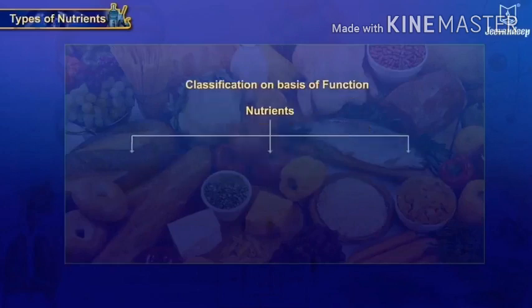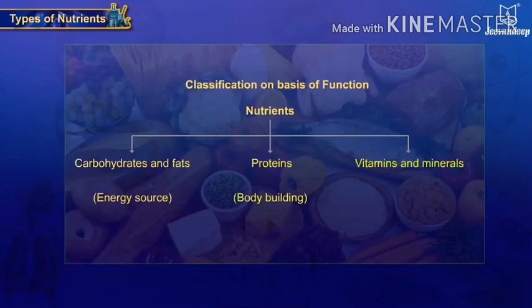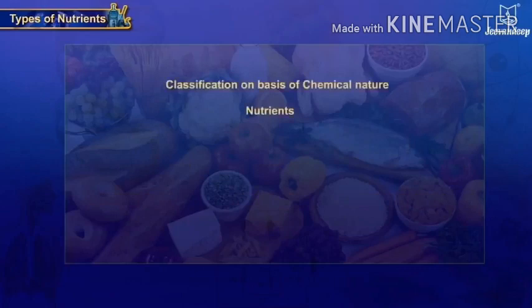Nutrients are classified into three main types. Carbohydrates and fats are the energy sources. Second is proteins, which help to build the body, or help in bodybuilding. And the third is vitamins and minerals, which are very important for protective and regulating processes. Nutrients are also classified on their chemical nature.